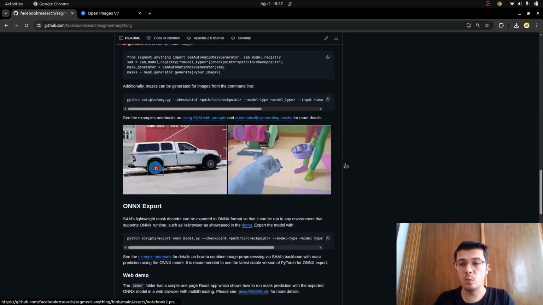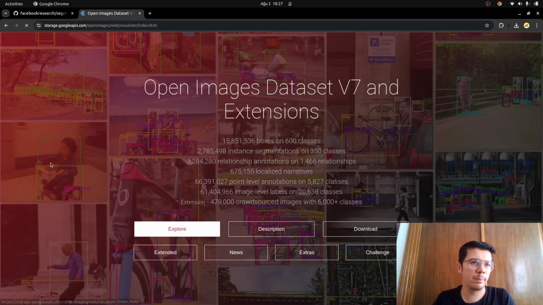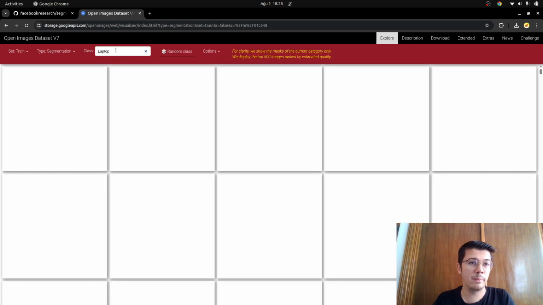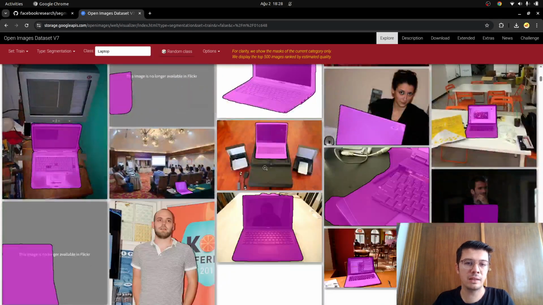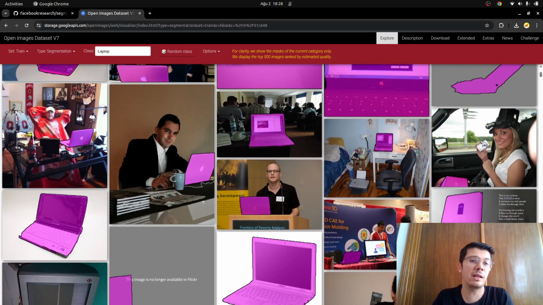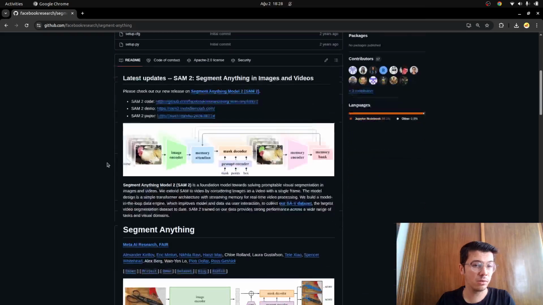What I want to talk about is what I was actually doing in my previous work, before this model. For example, with Open Images, I was making the segmentation, and let's say I choose laptop. You see all the laptop segmentation data coming to me, so I'm just getting all of it, and I was training laptop-specific segmentation, using Mask R-CNN or similar models. But this Segment Anything, without specific training, is actually segmenting really anything.